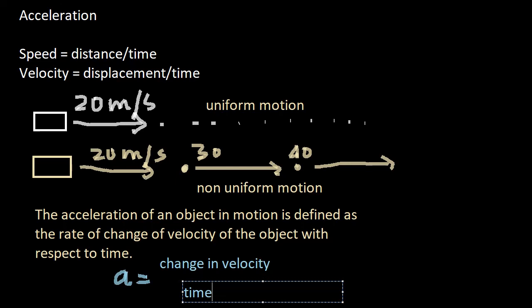So we can write time over here, and this is divided by time, so we put the division symbol here. So acceleration is actually the change in velocity by time. So that is how we calculate acceleration.